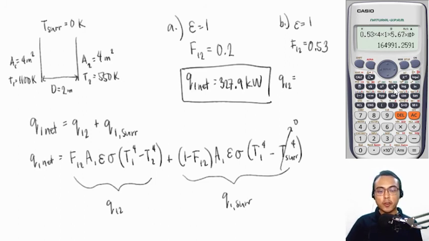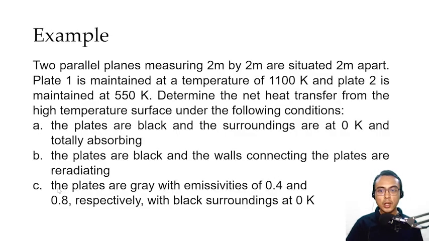Our rate of heat transfer from plate 1 to plate 2 if they are connected with a non-conducting but re-radiating wall is 165 kilowatts. For the third case, the plates are gray with emissivities of 0.4 and 0.8 respectively with black surroundings at 0 Kelvin. The statement with black surroundings at 0 Kelvin means that we have to include our second term, which is the rate of heat transfer from plate 1 to the surroundings.